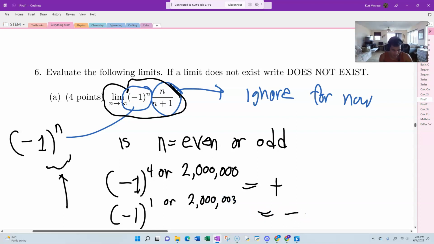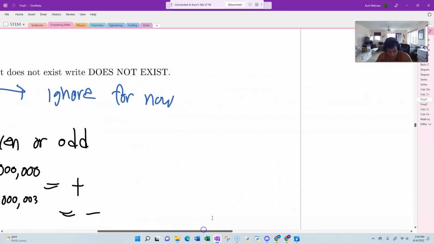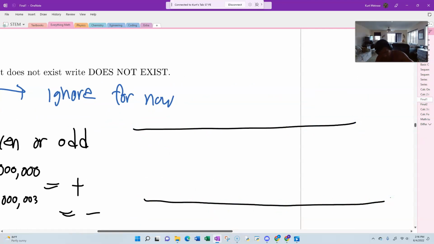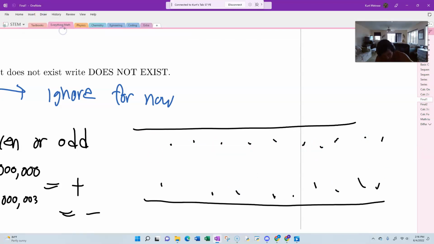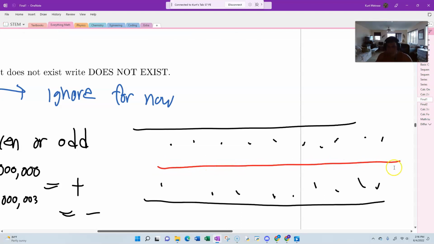Now imagine that this goes on for infinity, right? Because it's a limit. So basically, the values oscillate like this. They never end up coming down to some finite value. They never end up coming down to this red line.